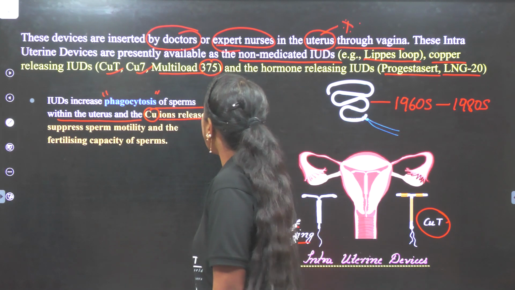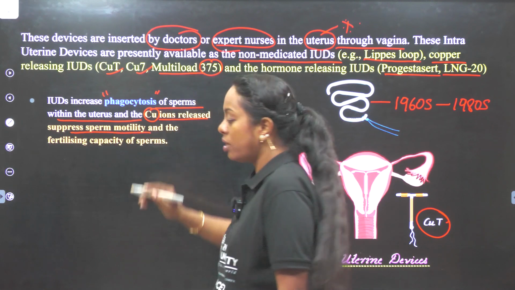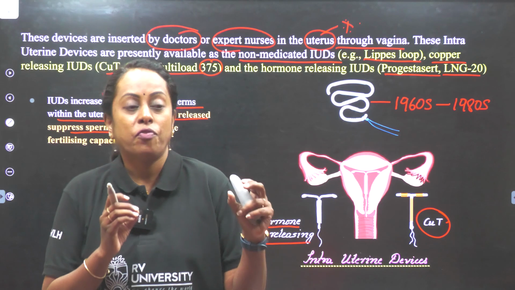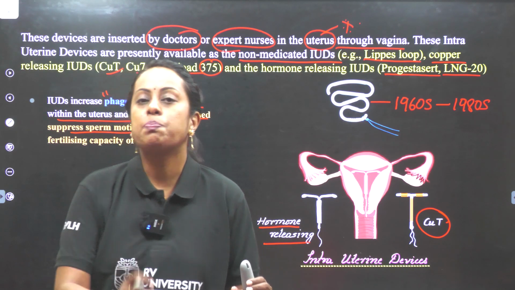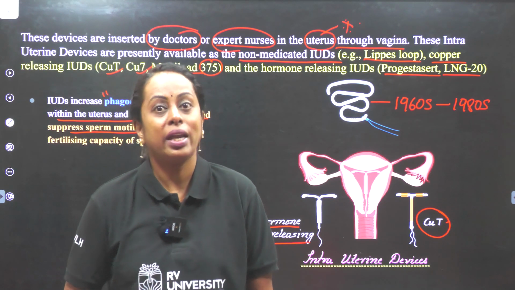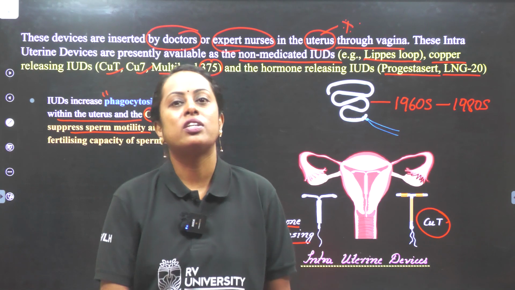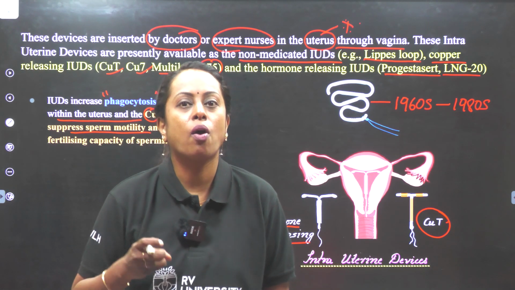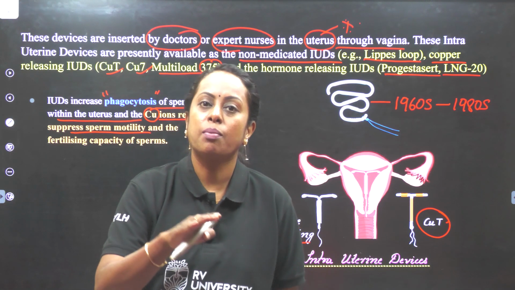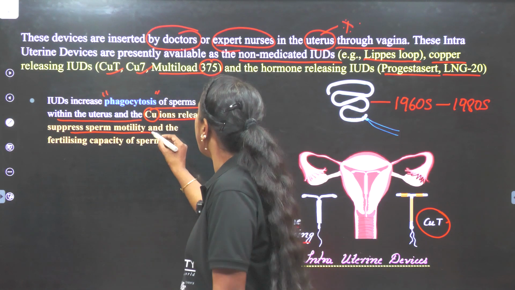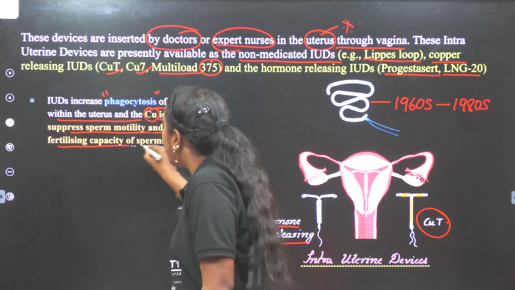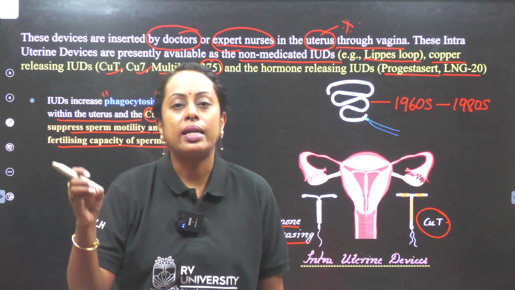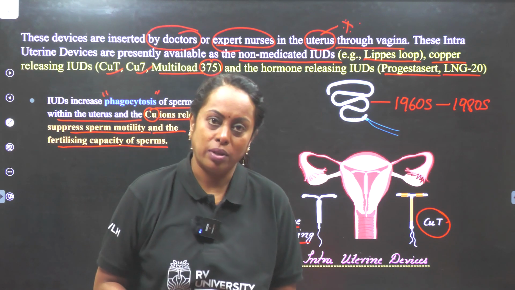The copper ions released suppress the motility. Now, the ovum has a viability, right? Within that viable time, a sperm has to go and meet the ovum. If not, the chances of fertilization are very, very less. So what are these copper ions doing? Reducing the motility of the sperm. And the fertilizing capacity of the sperm is also reduced. That's why they use copper ions.